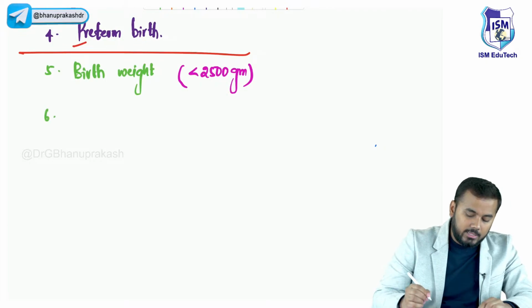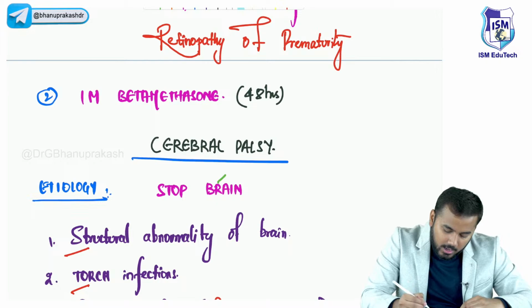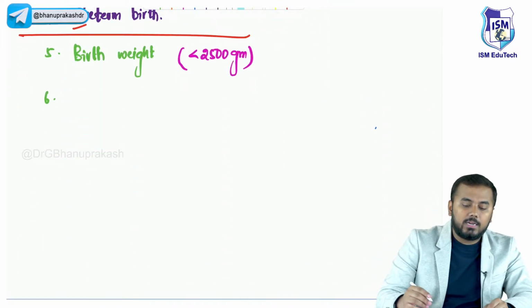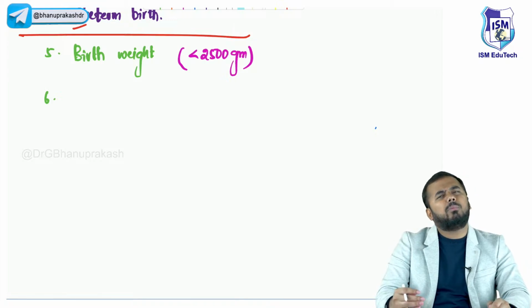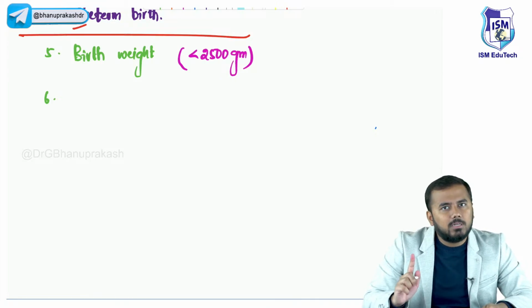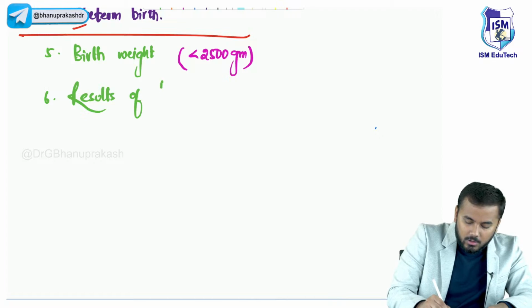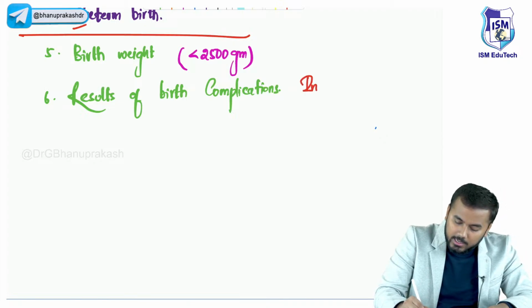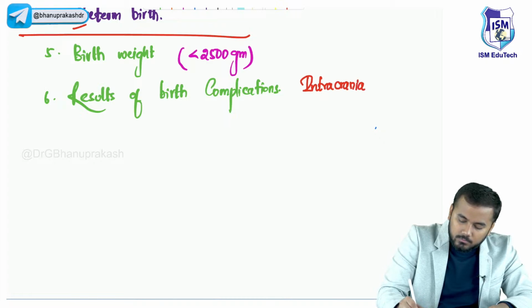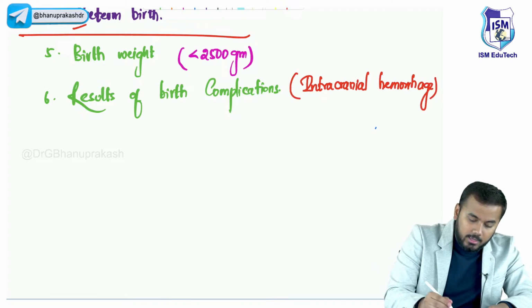Next, the sixth important thing, R, right? What does R stand for? R stands for results of birth complications. Birth complications means what can it be, guys? Can I tell one complication of birth? That is intracranial hemorrhage, right? So that is one. Because of that also there will be cerebral palsy. So R stands for results of birth complications, meaning intracranial hemorrhage. Okay? Next important thing.